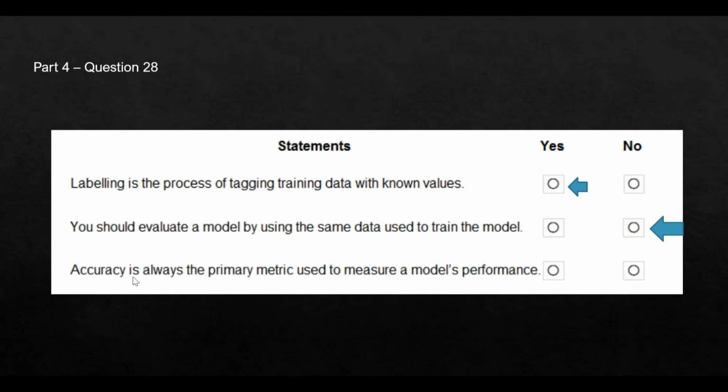The third one says accuracy is always the primary metric used to measure a model's performance. No, it is not always the primary metric. Actually, the accuracy metric does not properly capture the performance of classifiers. That's the reason why accuracy is not always the primary metric.